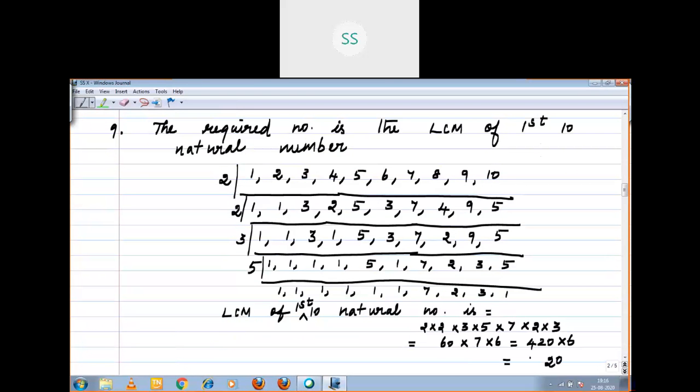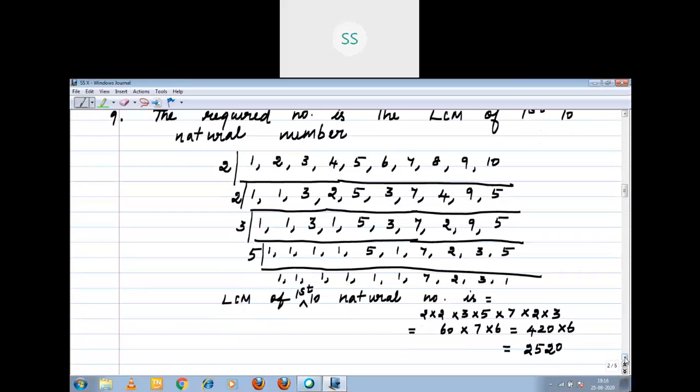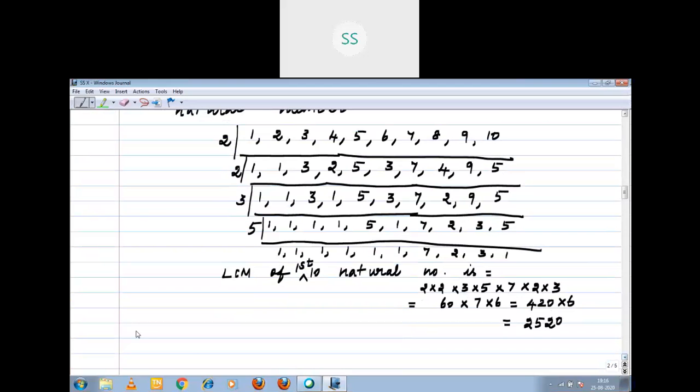Anyone? Yeah, very good. 0, 2, 5, 2: 2520. What is the least number divisible by the first 10 natural numbers?